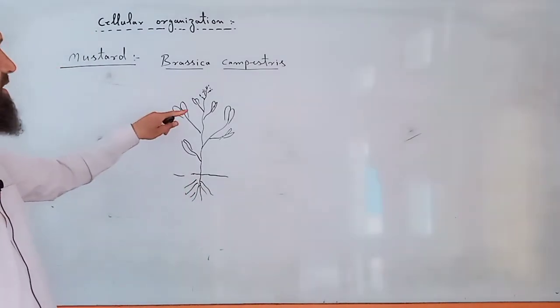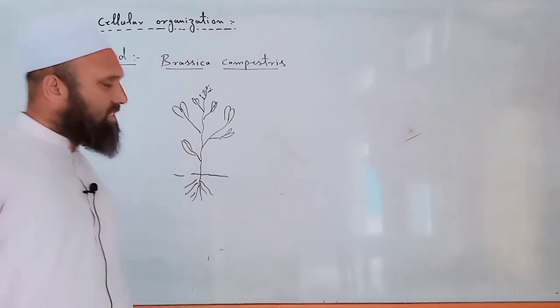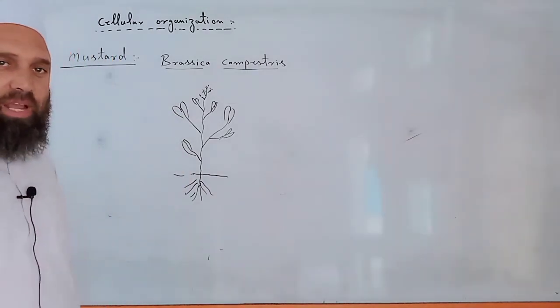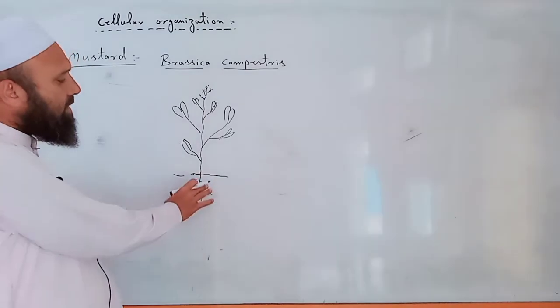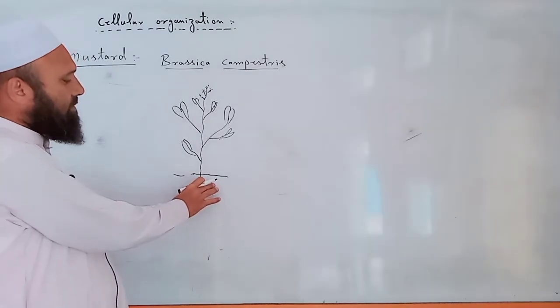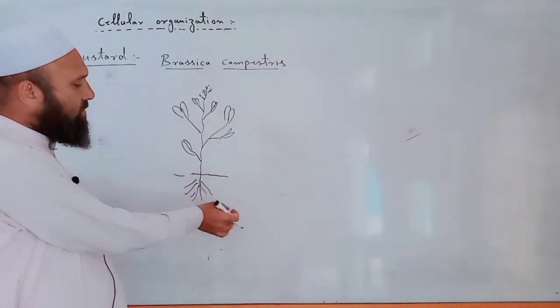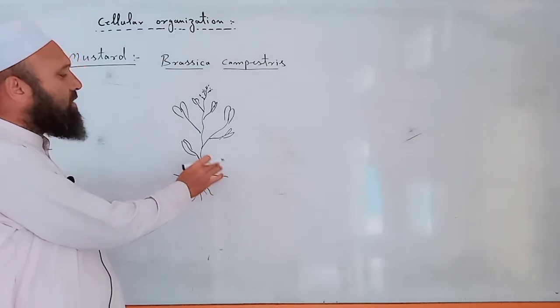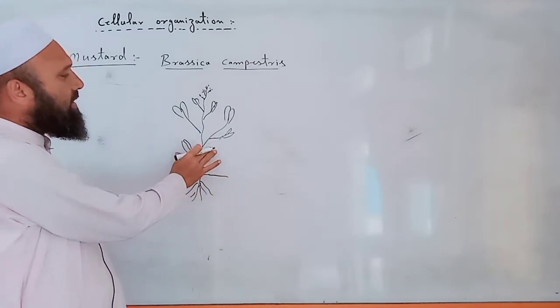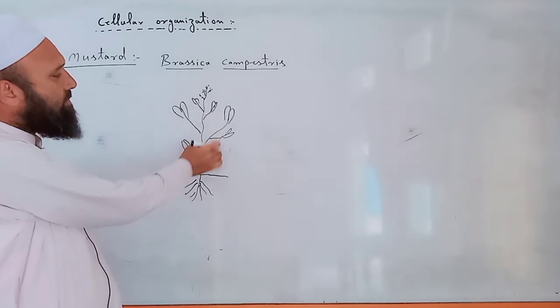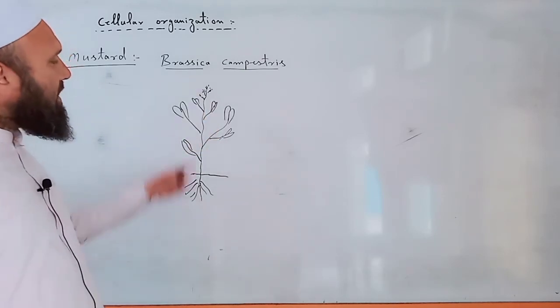It means that in the plant body of mustard, large number of cells combine together. First of all, cell form tissue, tissue combine together form organ, organ combine together form organ system, and then different type of organ system form the whole plant body of mustard.